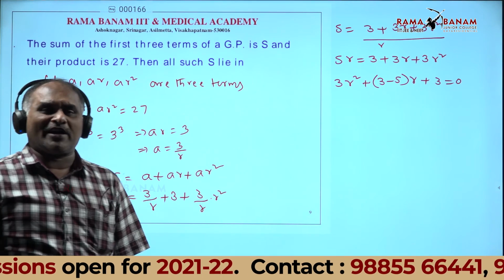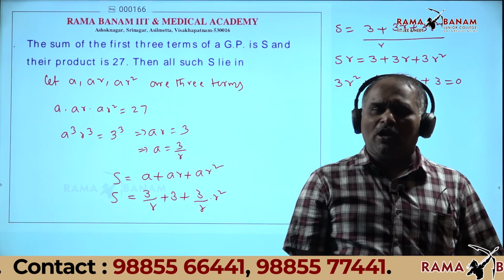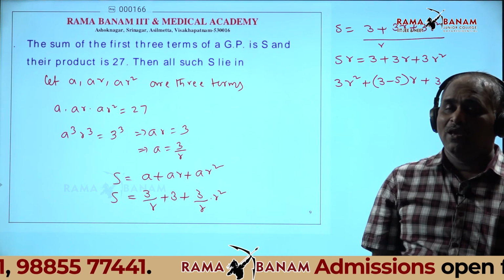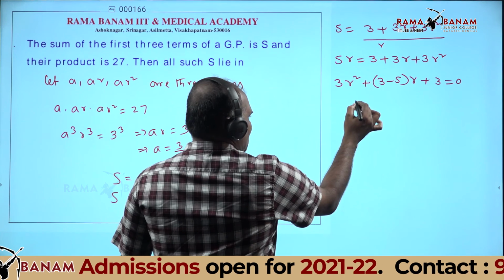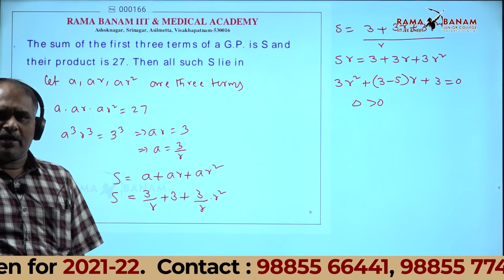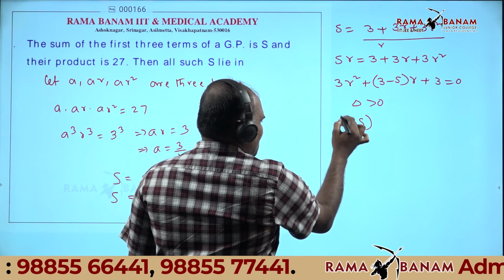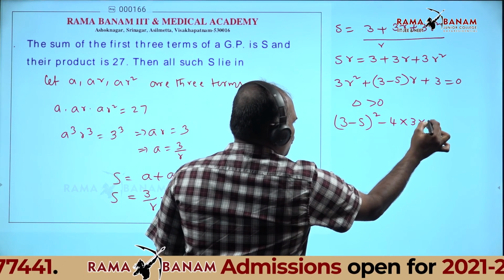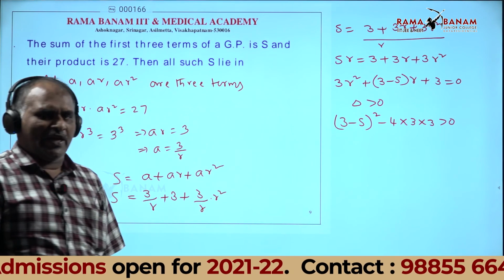You get a quadratic in terms of r. But r is the common ratio, which is always real. Always real means the discriminant is greater than or equal to 0. Therefore (3 - S)² - 4·3·3 ≥ 0.